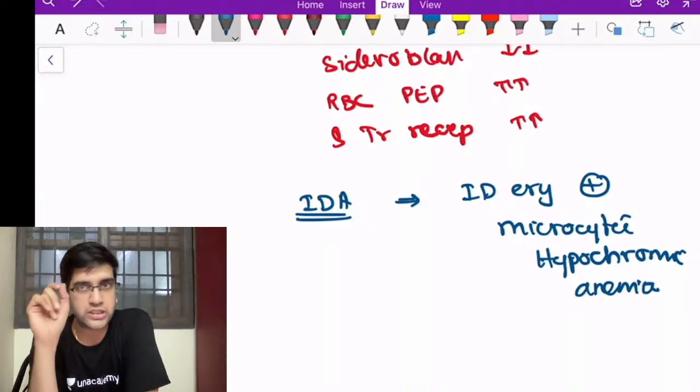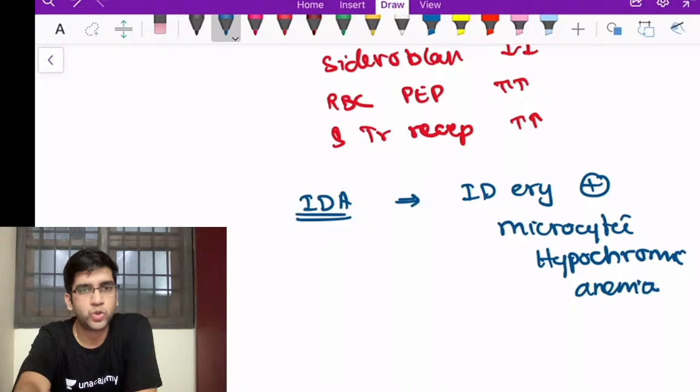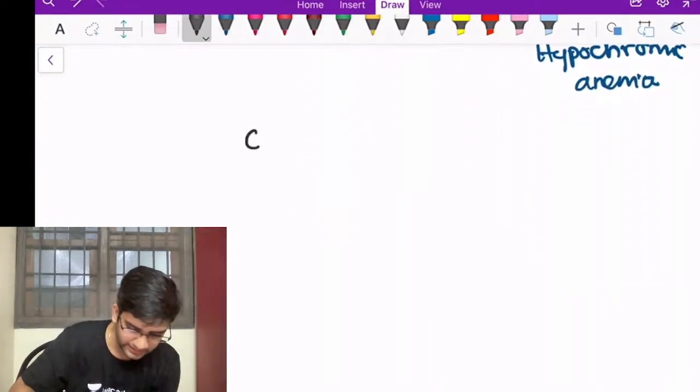So I know about the pathogenesis, I know about the etiology, I know about the iron absorption. The only thing we require is to know what's going to happen in the patients clinically. If I know what's going to happen clinically, I should be able to diagnose the patient and hopefully treat the patient as well, right? That's our next goal.